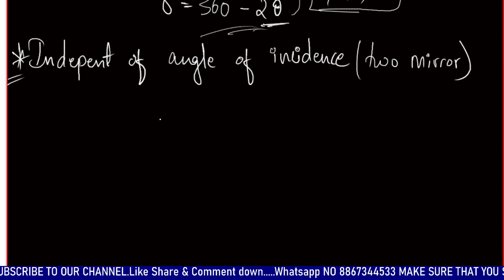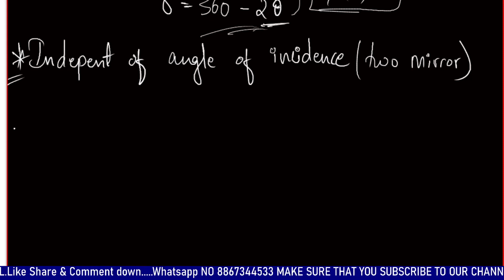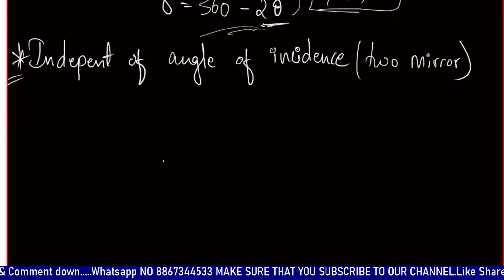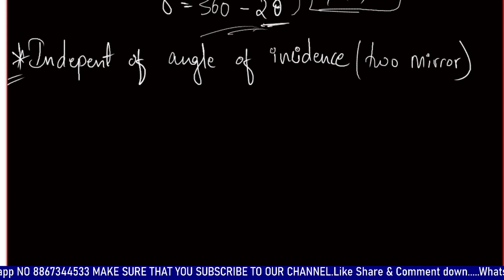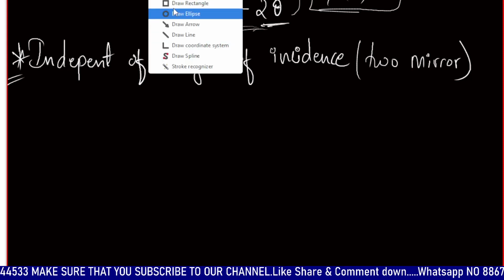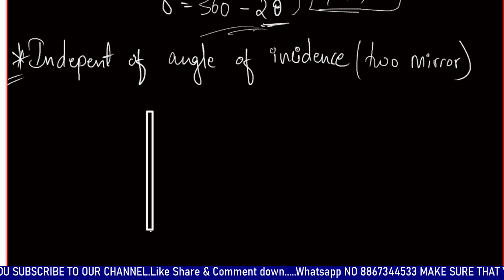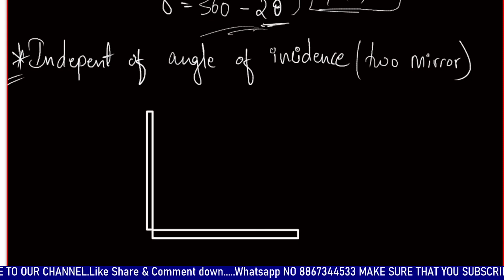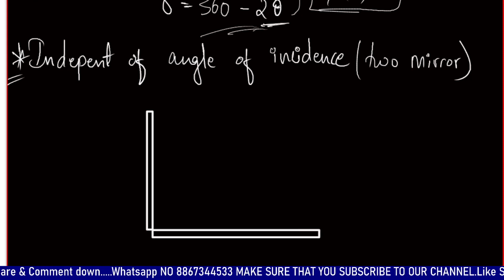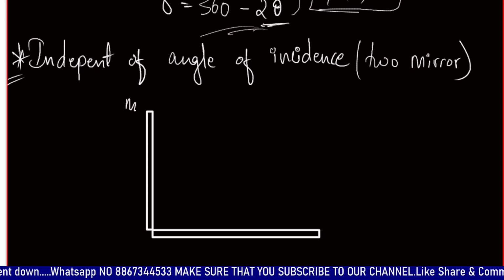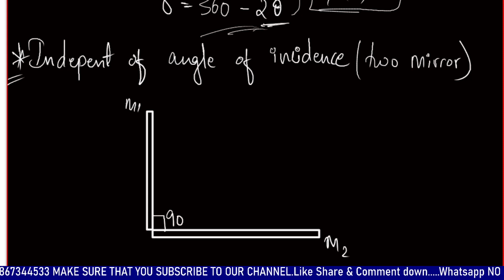We will discuss some cases over here. If these two mirrors are inclined with each other at an angle of 90 degrees, consider this as mirror 1 and this as mirror 2, both inclined with each other at 90 degrees.